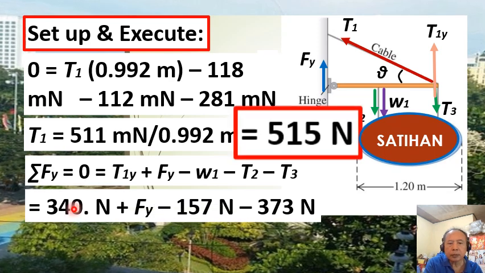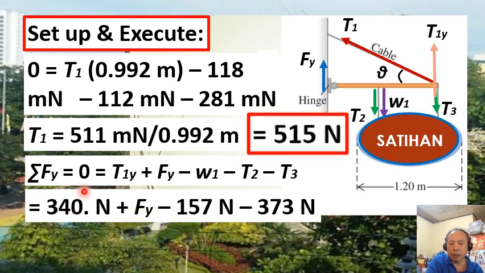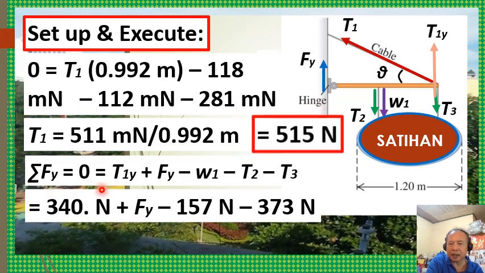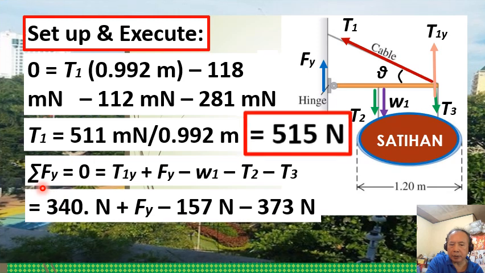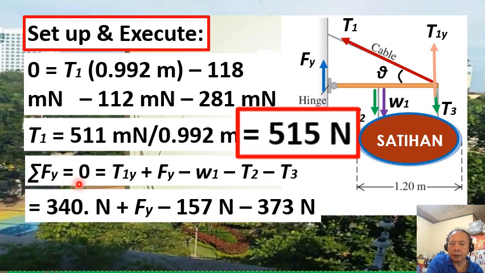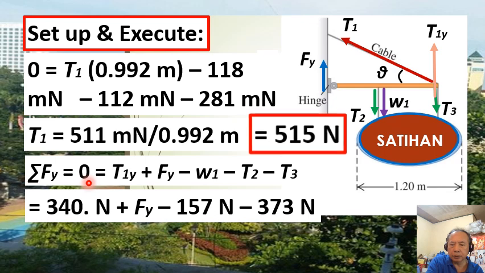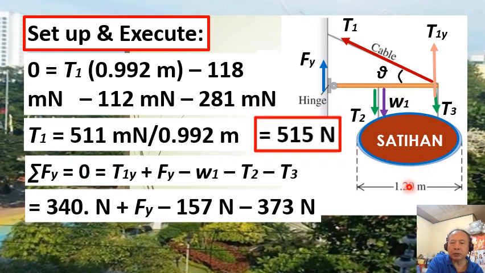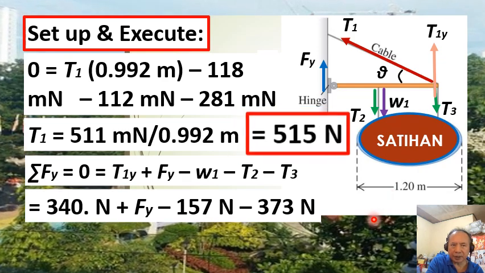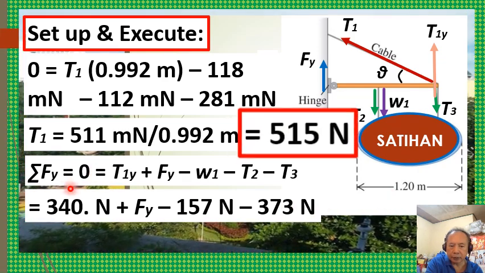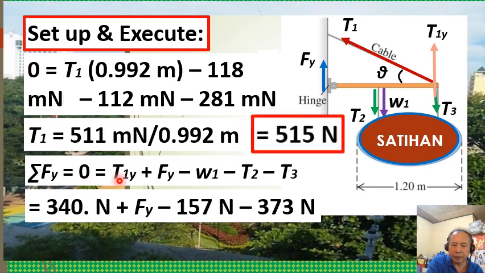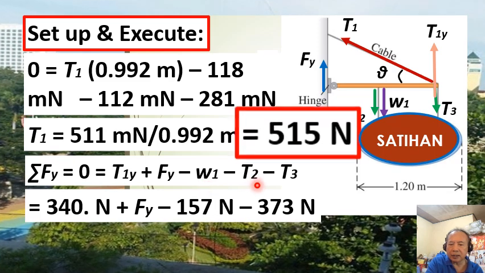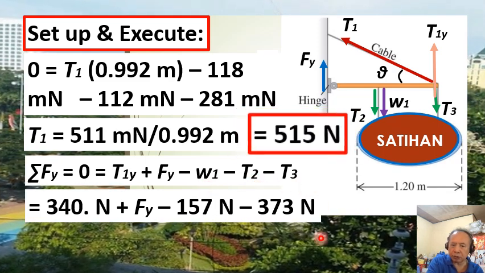And going back to our equation for the summation of the vertical forces acting on the beam, we have the summation of Fy, which must also be equal to 0 for the system, or the beam, as well as the sign to remain at rest. We equate it to 0, and these are T sub 1y plus Fy minus W sub 1 minus T2 minus T3.